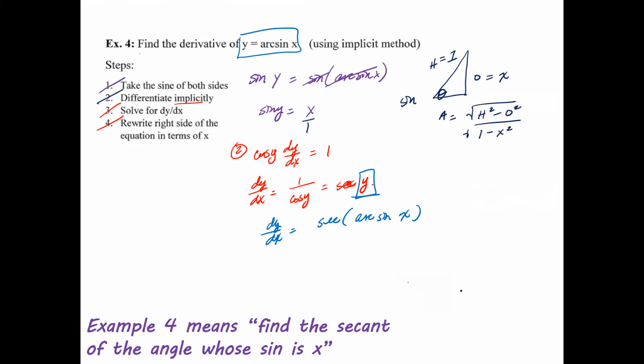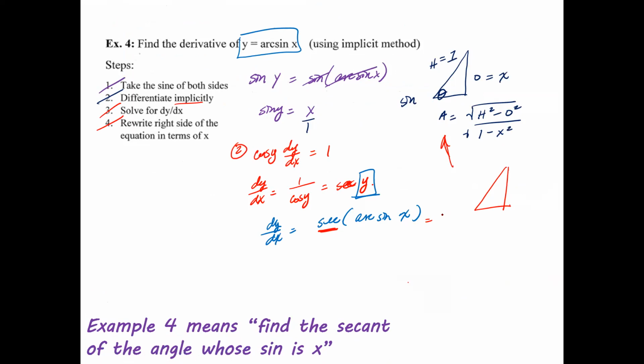Okay, and so we are going to start off with secant of arc sine x. So you're going to draw your diagram here, which is the same diagram that you have right there. And remember, you're looking for secant. So what is secant going to be?